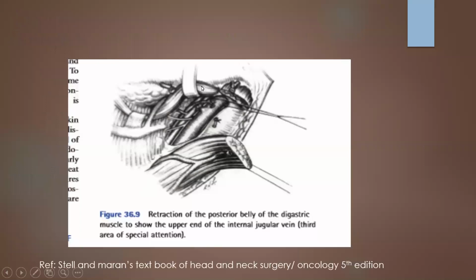In this diagram, we can see through the retractor, we are retracting this posterior belly of the digastric muscle, and the upper end of the jugular vein is identified and ligated here.